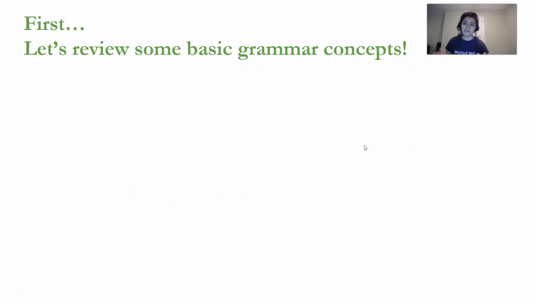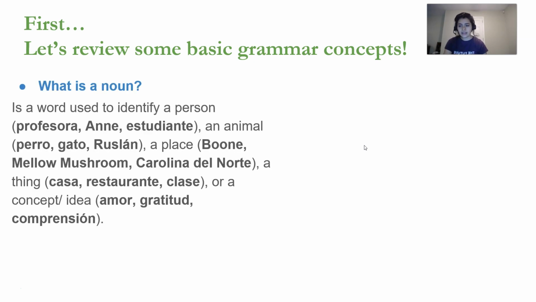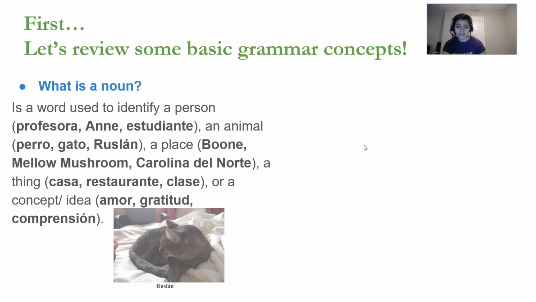So first, we have to review some basic grammar topics. What is a noun? It's a word used to identify a person, for example, profesora, estudiante. An animal, for example, perro, gato, dog, cat. Ruslan, that's the name of my cat. A place, Boone, Mellow Mushroom, Carolina del Norte, North Carolina.